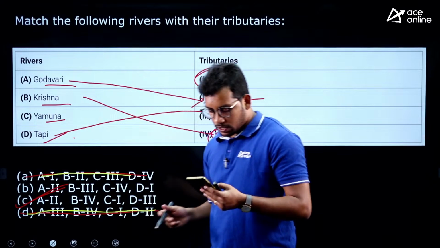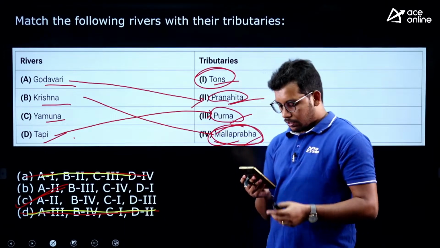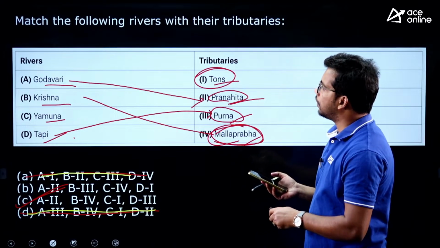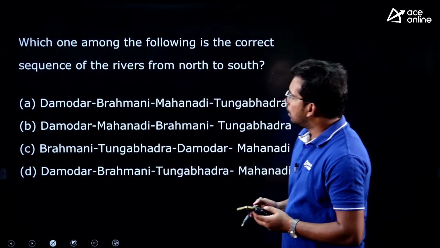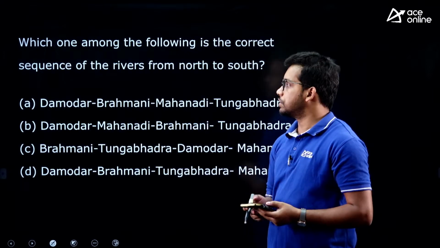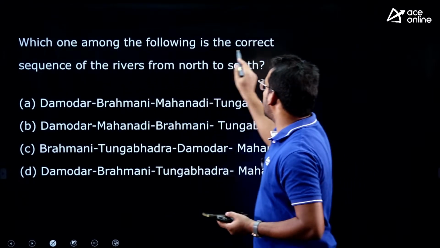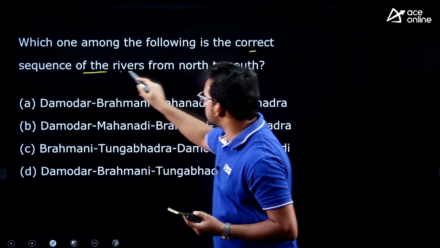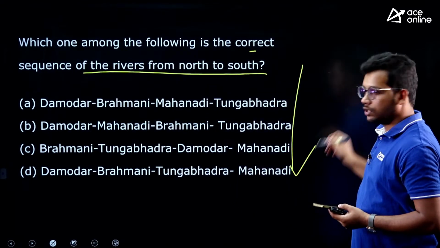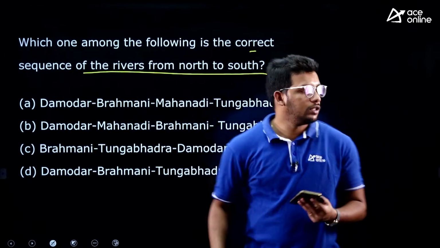Few students have answered it even without the help. Lasya, Sanket, Naveen have answered it as correct, right? Very good. Next one, I think we are coming to the last part. We have just 1 or 2 more questions. Which one of the following is the correct sequence of rivers from north to south? So from north to south, India is, see, this is India, right?